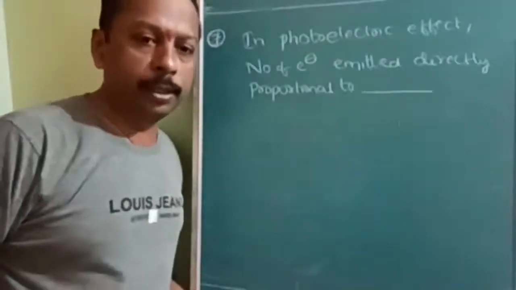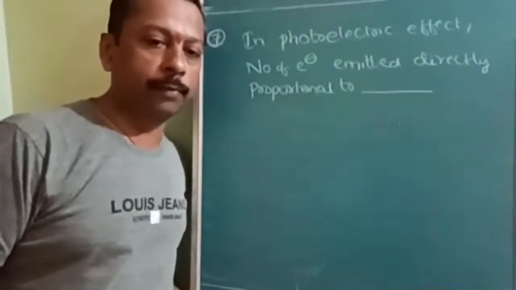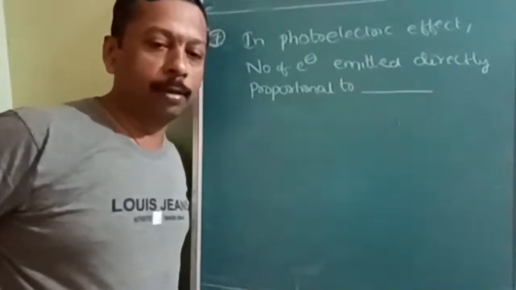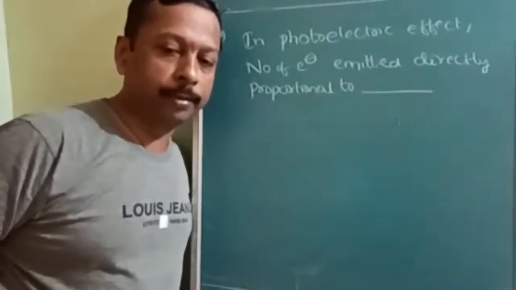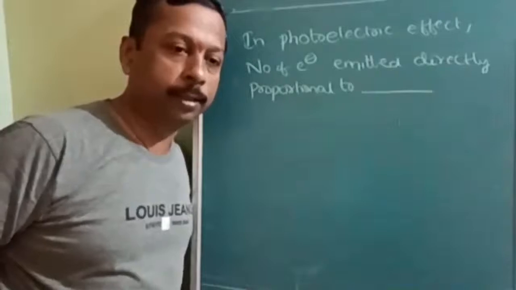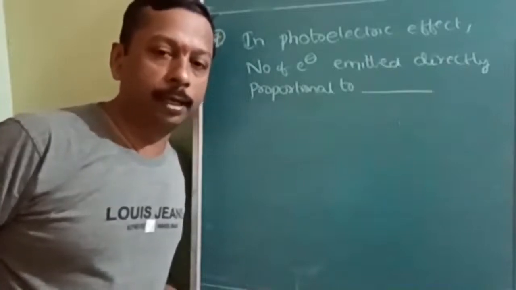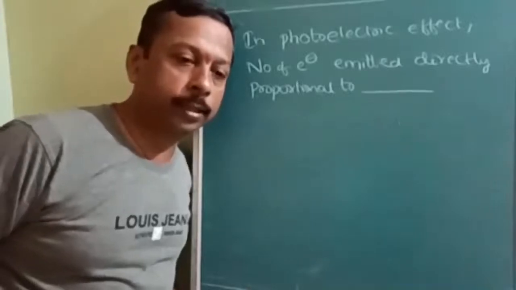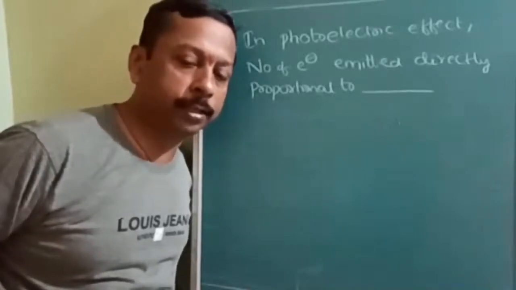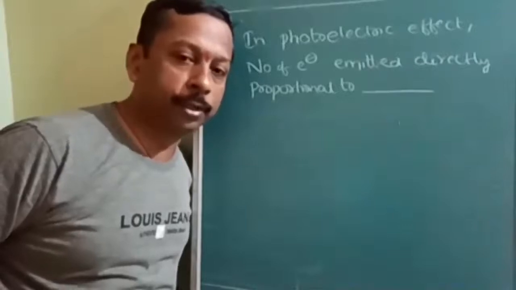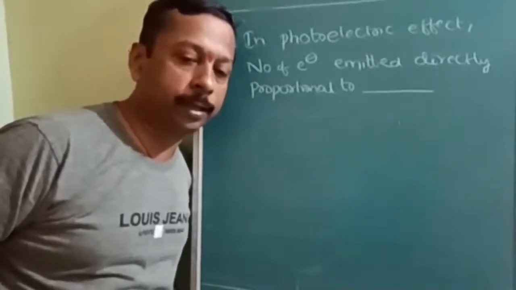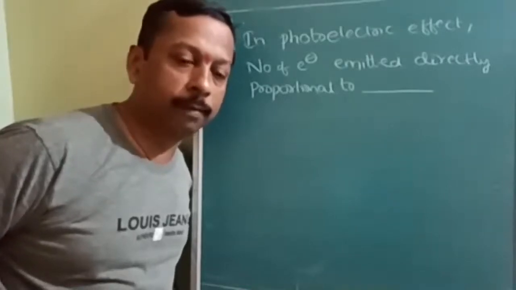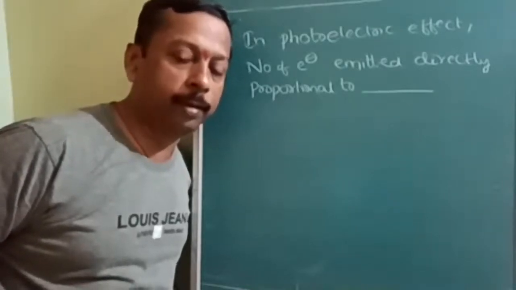Okay, next question. In the photoelectric effect, the number of electrons emitted is directly proportional to what? This is the most confusing option. That's why I have clearly explained it with diagrams, through the slides, because this type of question is very frequently asked, but the way of asking is different. Unless you are sure about the concept, you will not be able to answer.